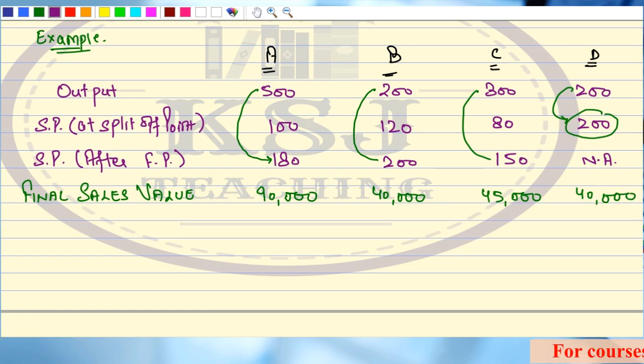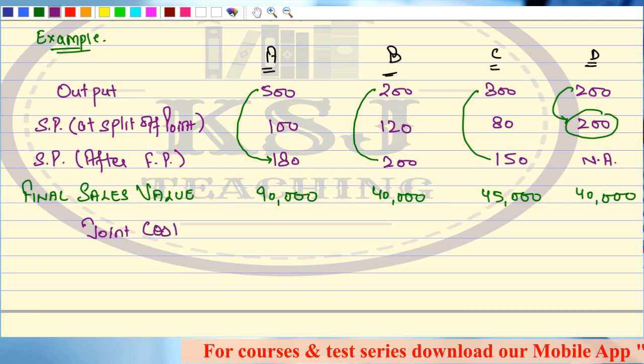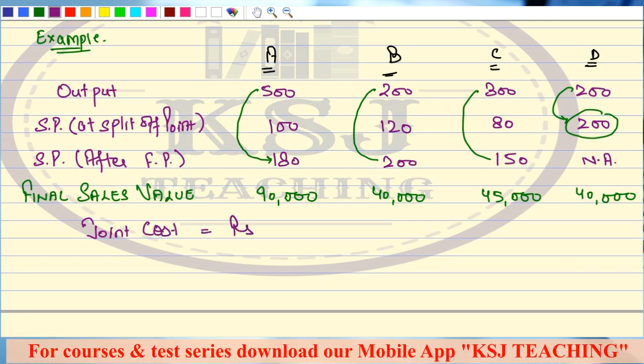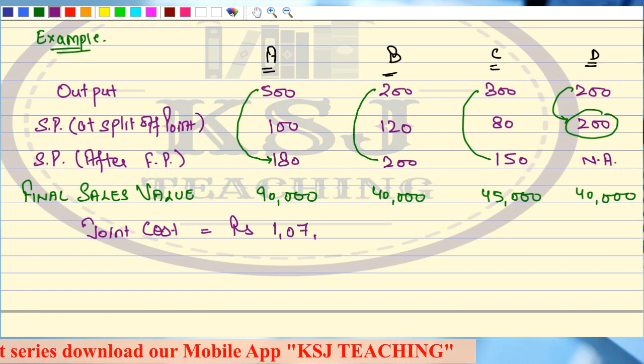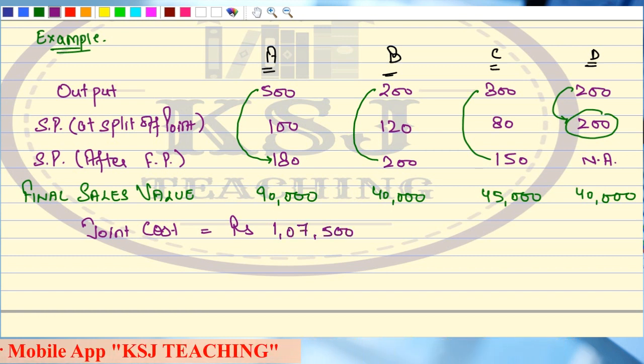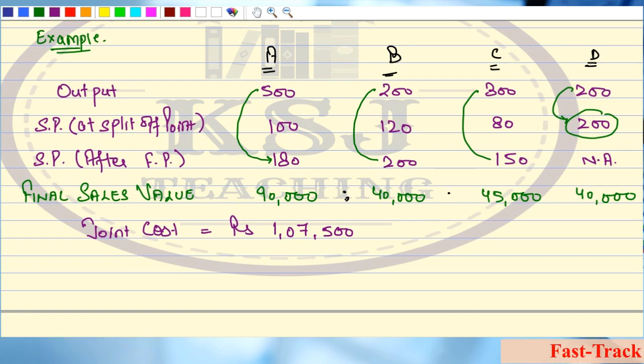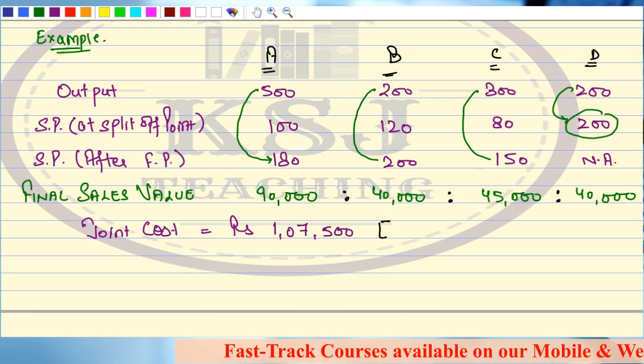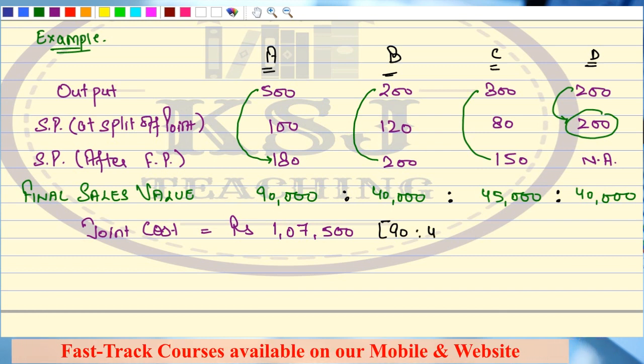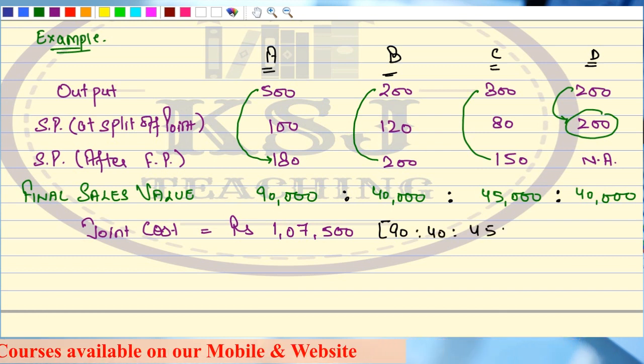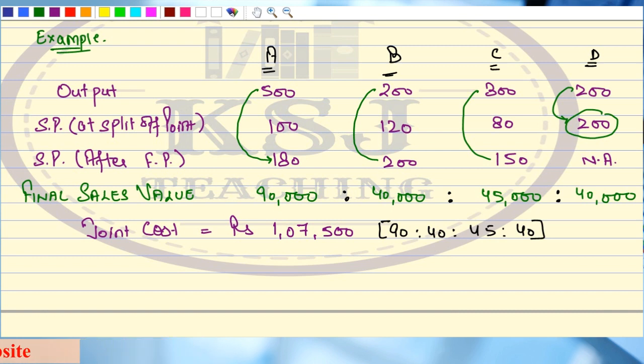Clear? Now say my joint cost is rupees 1,07,500. Now you have to distribute this joint cost between A, B, C and D. What is the ratio that you are going to take? Very simple. The final sales value, that is 90 is to 40 is to 45 is to 40. In this ratio you will distribute it.